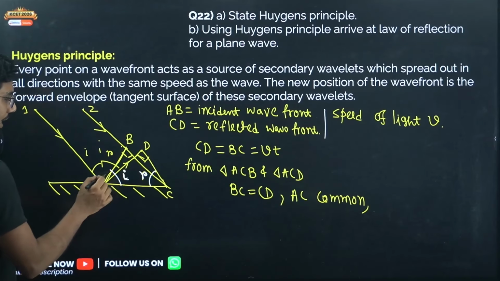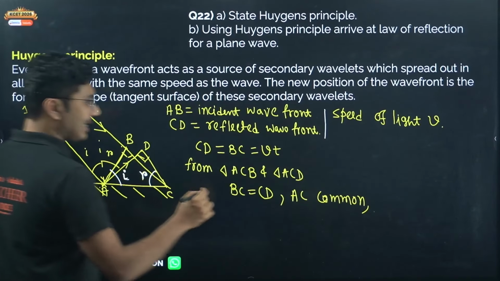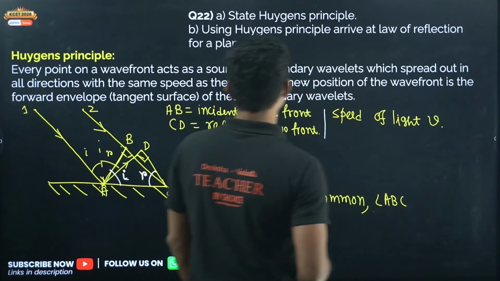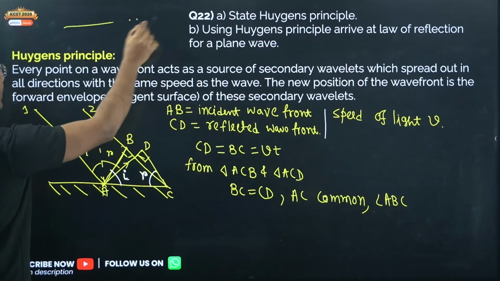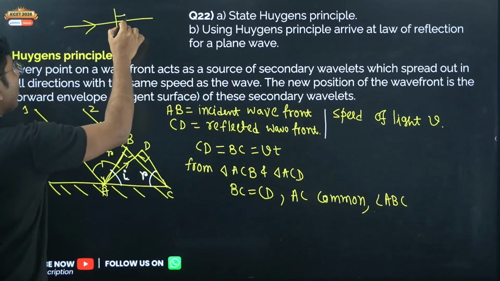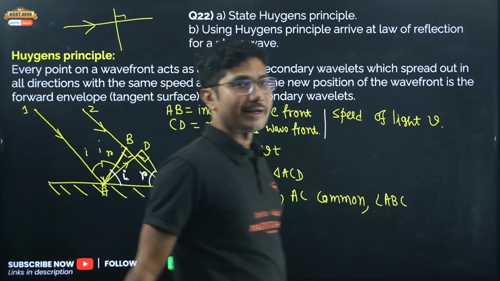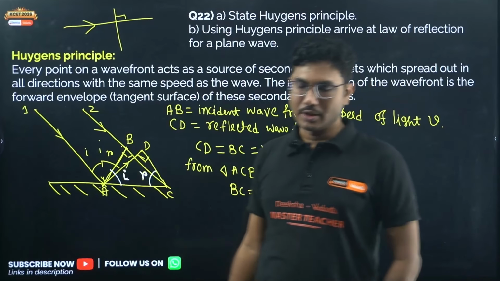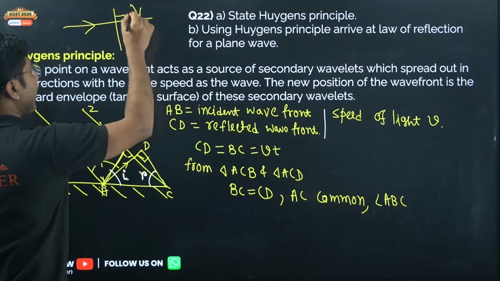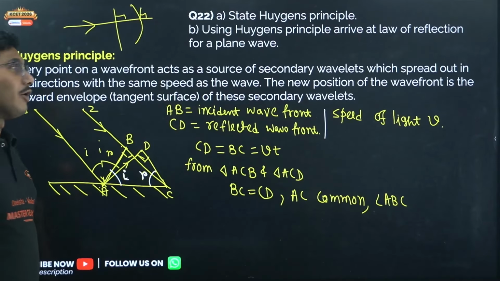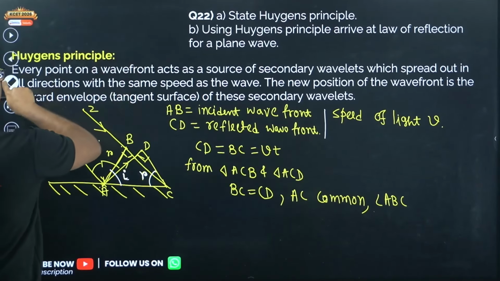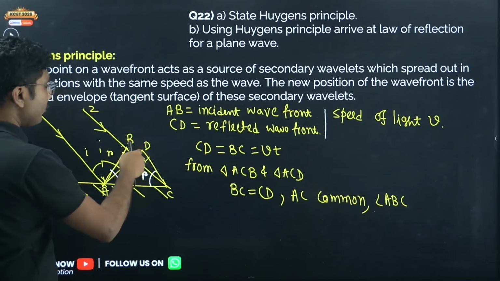So angle ABC, so wavefront, remember that if there is a wavefront that is intersecting a ray of light, a wavefront will always make angle 90 degrees with the ray of light, no matter whatever is the shape of the wavefront. Even if it is spherical, it will always make an angle 90 degrees with the ray of light. It is a property of wavefront. That property we are using over here. So this angle will also be 90 degrees.